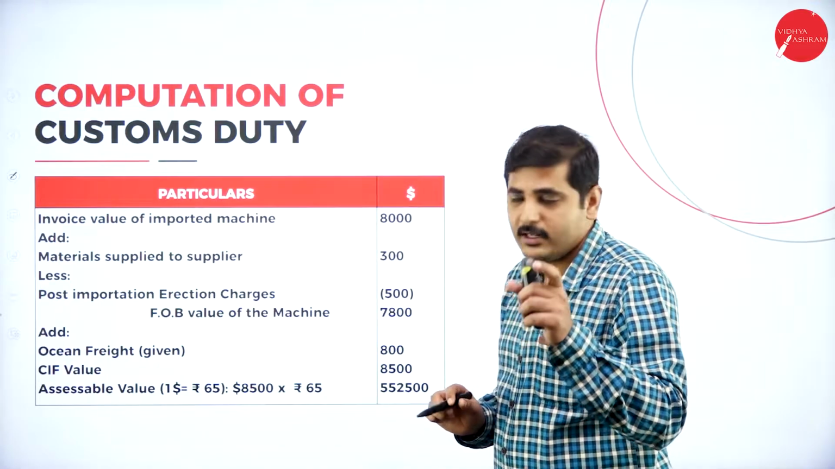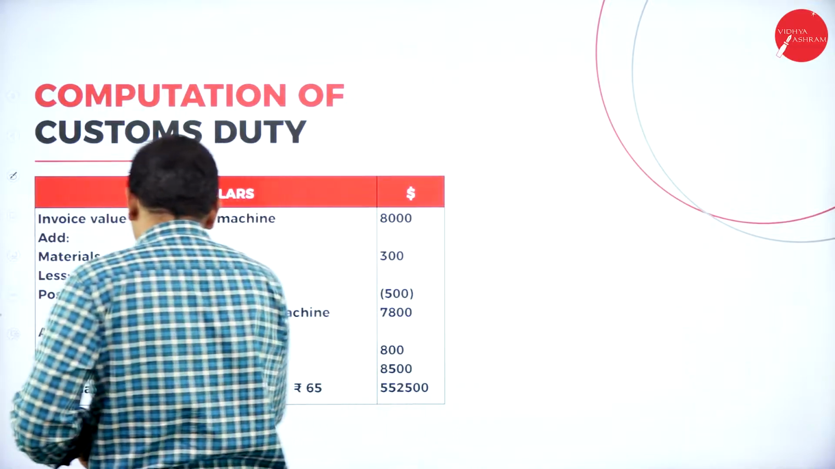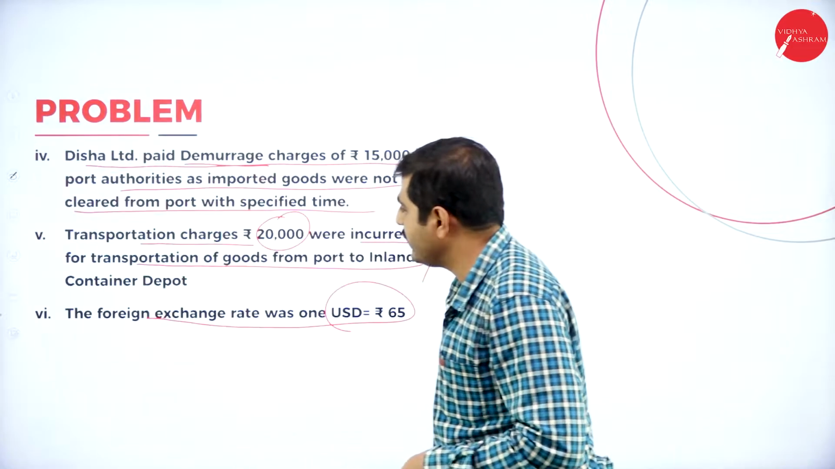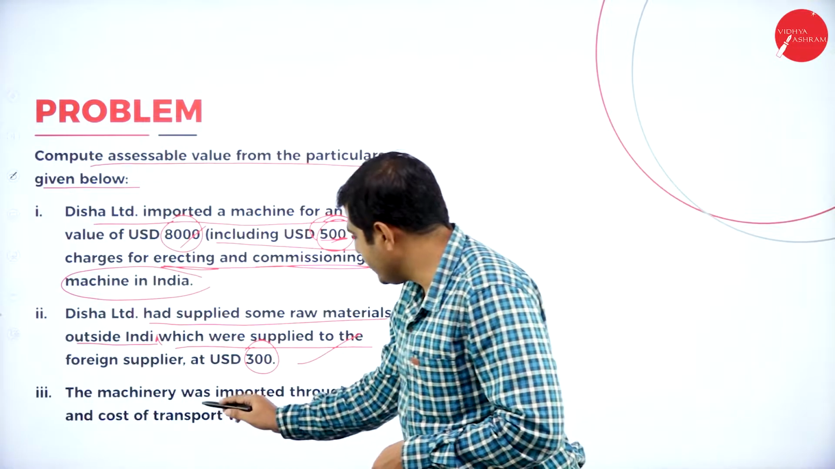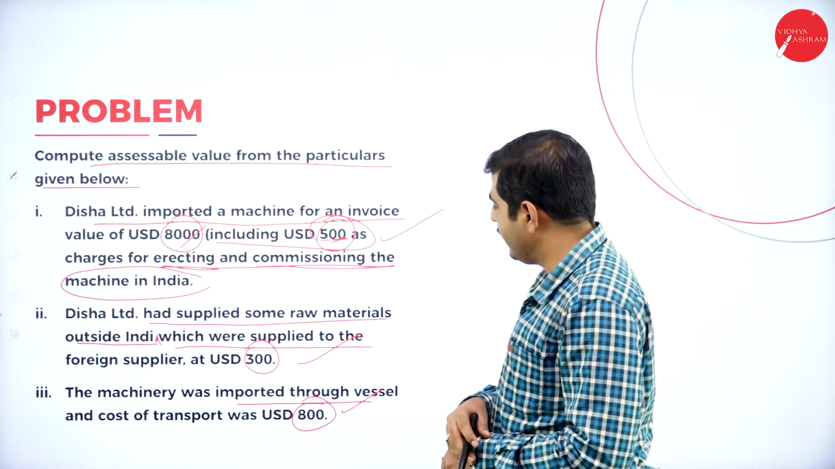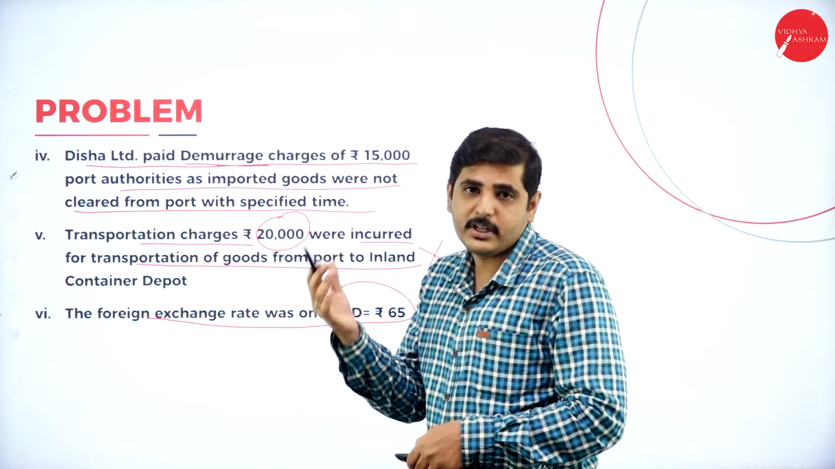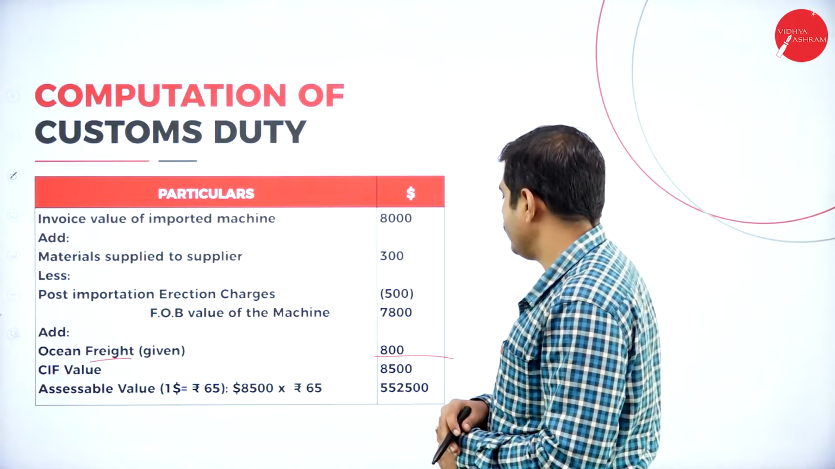Next one, add ocean freight. Ocean freight means 20% of the FOB value, if they don't give an amount. Here, they have already given the ocean freight. What is the ocean freight? The machine was imported through vessel, and the USD paid is 800. So if they give the amount, we can consider the amount. If they do not give it, 20% of the FOB value. Now if you add all the amounts, it will become 8,500.